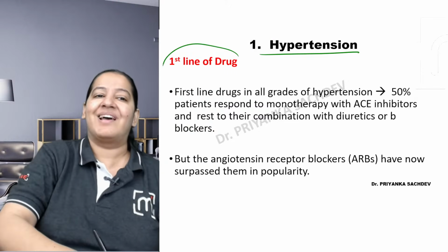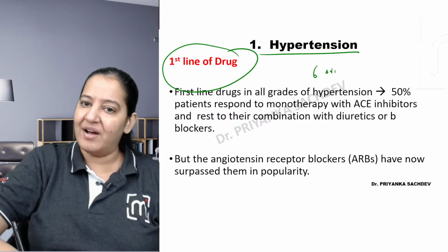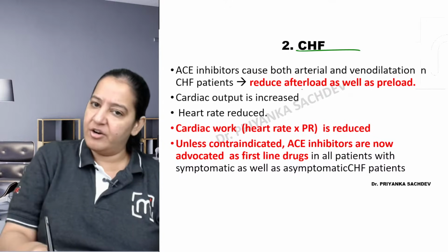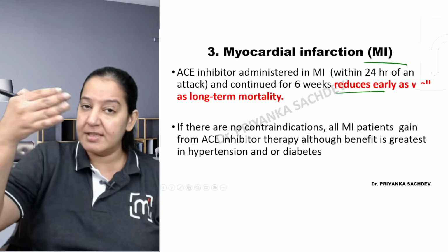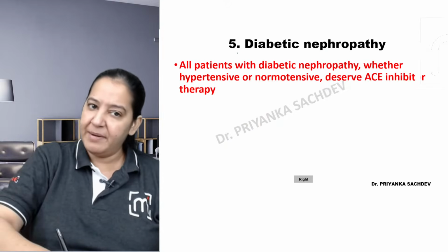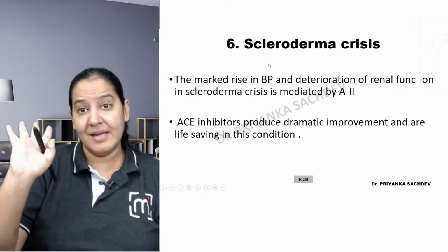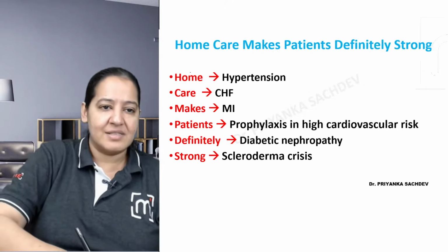Hypertension में it is one of the first line drugs, the best drug to be given to a hypertension patient. Acting on the sixth organ, it decreases blood pressure. We know how, right? CHF, congestive heart failure, it decreases preload and afterload. That's why useful. MI में it reduces the chances of mortality and the second attack. Prophylaxis of MI में भी ये देना चाहिए. Diabetic nephropathy में all the nephropathic patients should receive this unless contraindicated. And scleroderma crisis में भी इसको देना चाहिए. So these are the 6 uses.